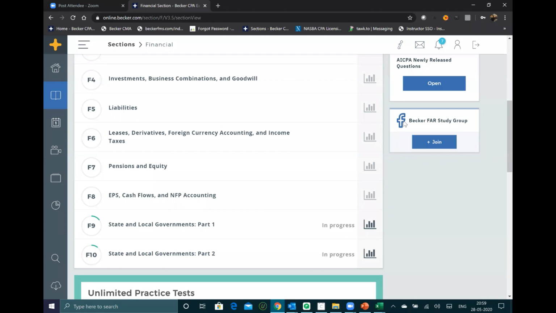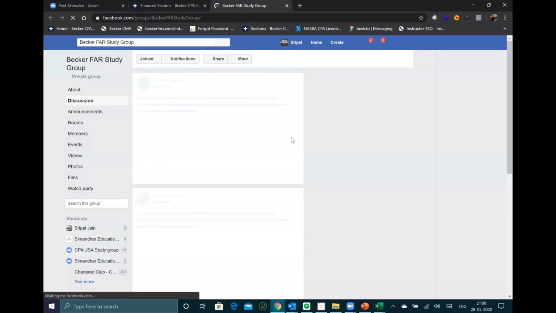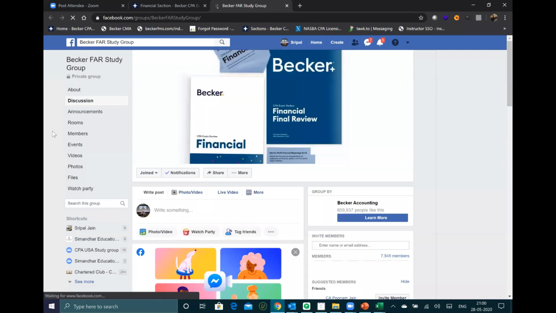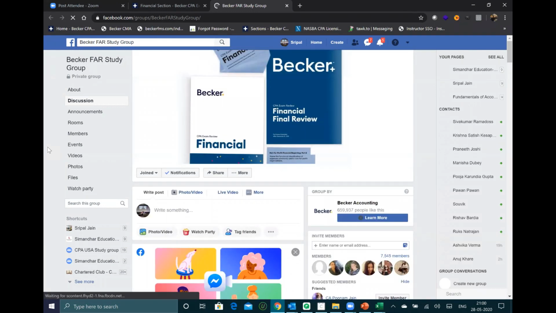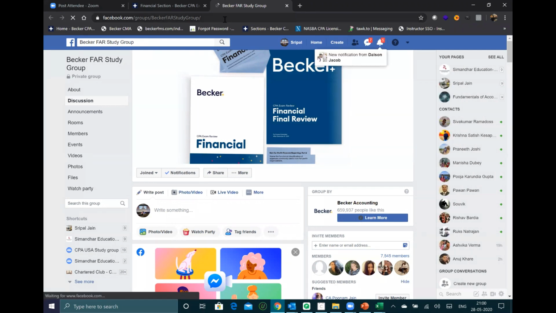And you can see, guys, we are also posting MCQs every day. We have hired some of the IM guys, and we are posting a lot of MCQs in the different study groups. Apart from that, there is a Facebook study group of Becker also, whereby you can keep asking your questions. Many of the foreign people here may not know the answers, so you should always first put it in our group, right? Our Telegram groups.